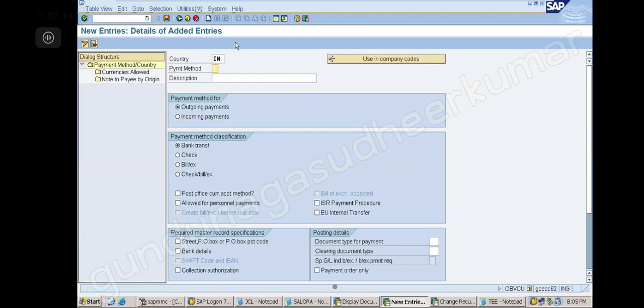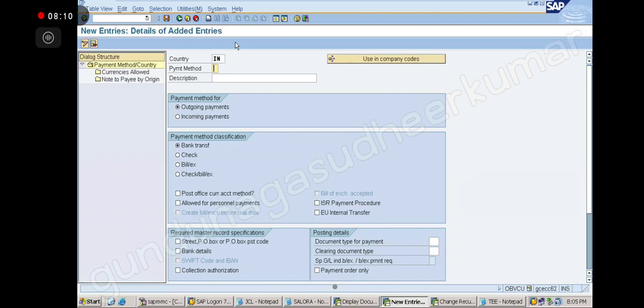Now, what does payment method in country mean? In one country, what are the methods you have? To do any payment, you have multiple methods. I can do cash payment, I can do check payment.